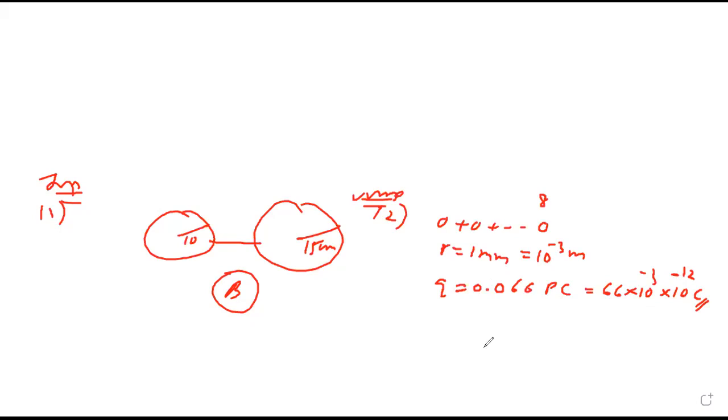Each merges to form one droplet, then its potential is? They combine to form one droplet, what is its potential? Actually this was earlier in 11th, now it has gone to 12th. So I'm just explaining the formula of potential.